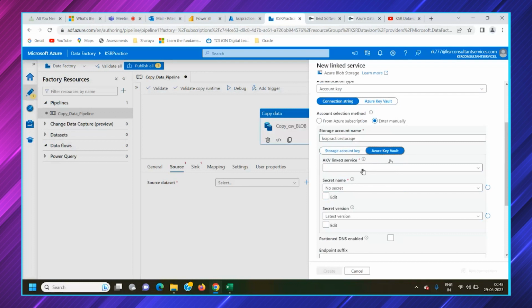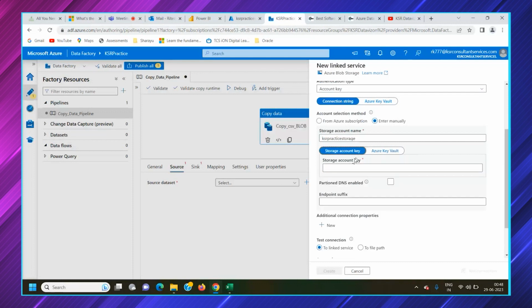So how does a Key Vault act here? How can we store secrets in Key Vault? That I'll cover in a separate video. What exactly is a Key Vault? We will try to create a Key Vault service from the start, and then we will add a few secrets there, and you can access that Key Vault directly. So Key Vault is nothing but where you don't have to share that password and username to every user. He can directly access that Key Vault, and that secret can be called here directly.